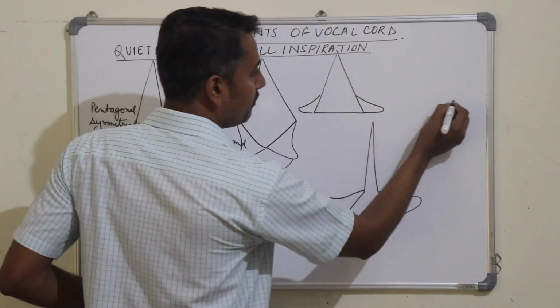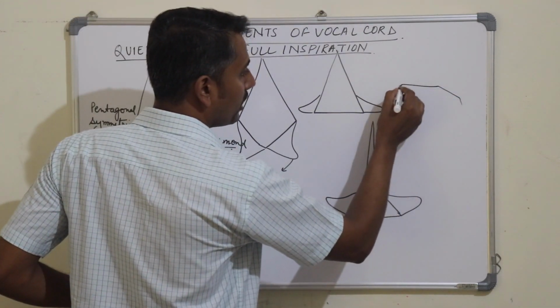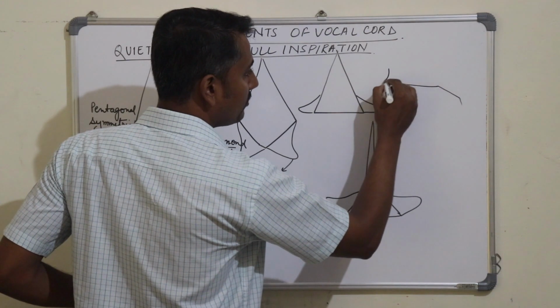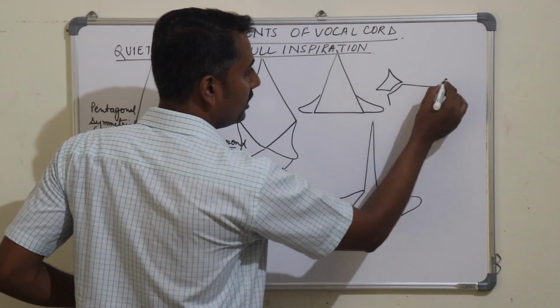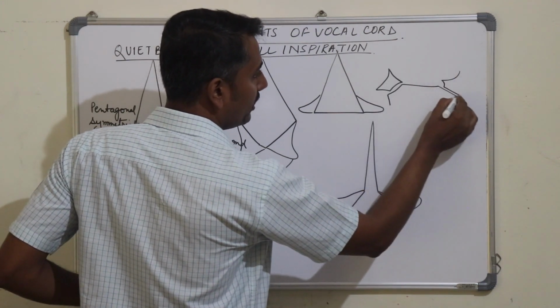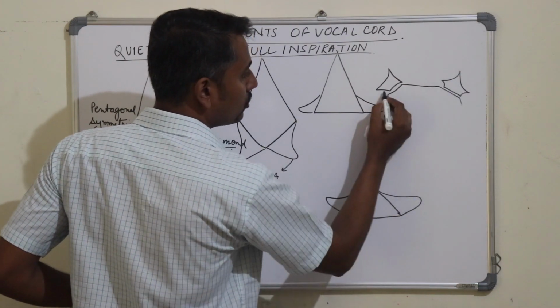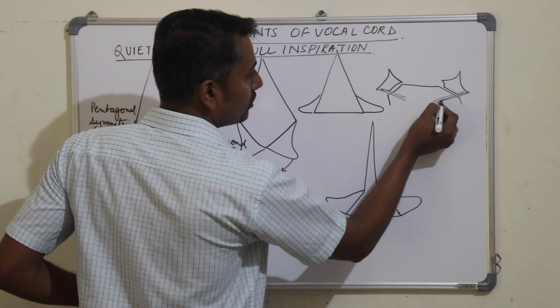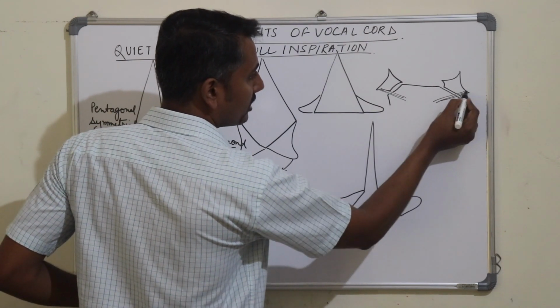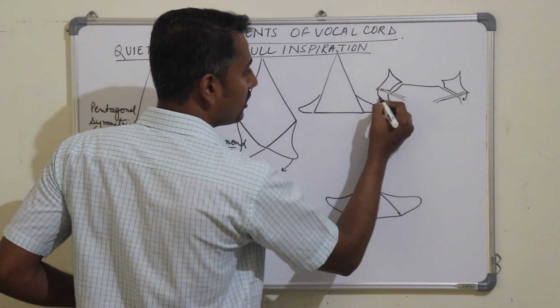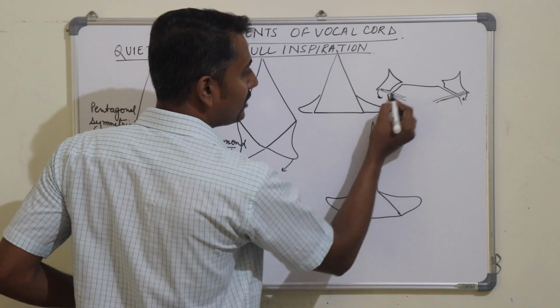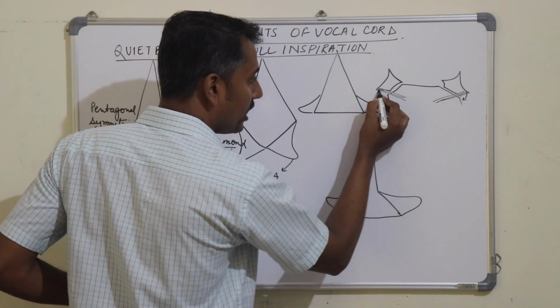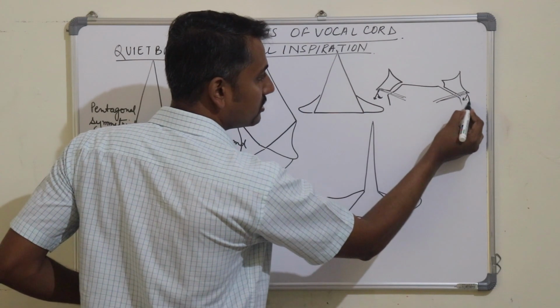Let us see in this diagram. This was the cricoid cartilage, and these were the arytenoid cartilages on the cricoid cartilage. So here was the posterior cricoarytenoid muscle. So whenever this muscle gets contracted, there was greater movement around this joint, as well as it was pushing the arytenoids outwards.